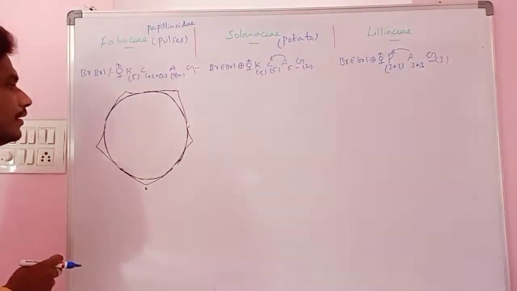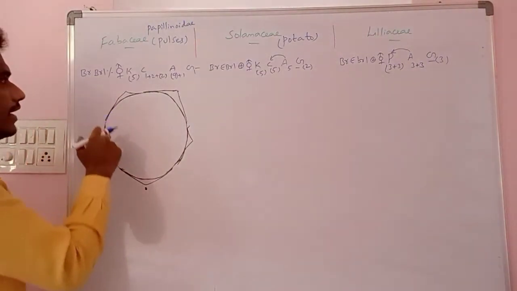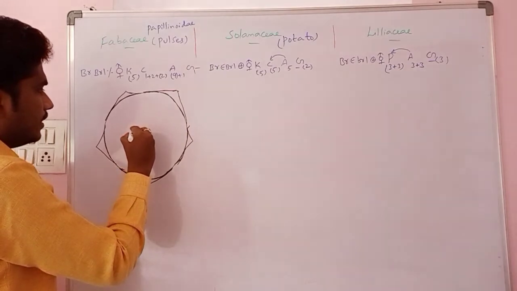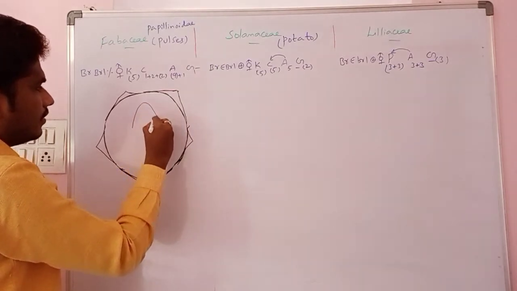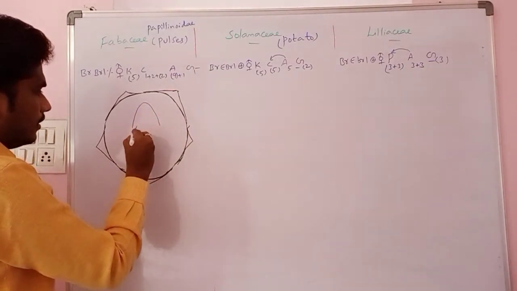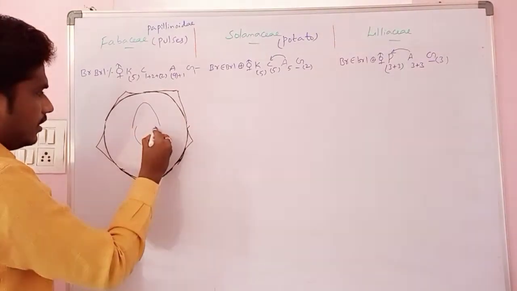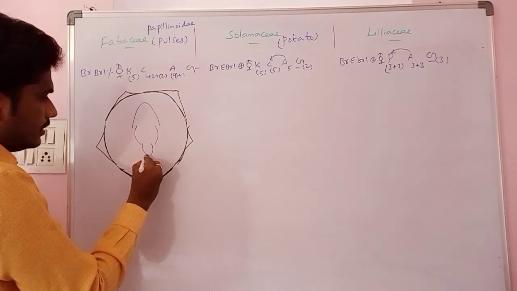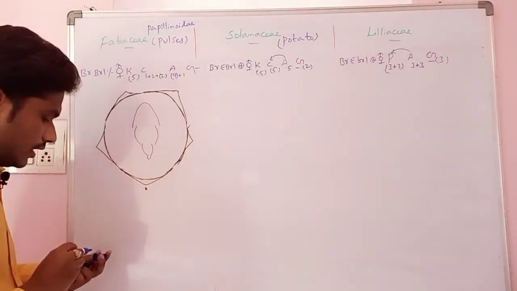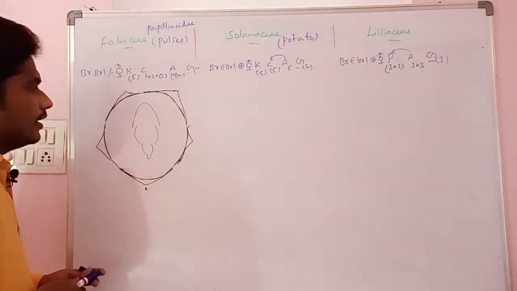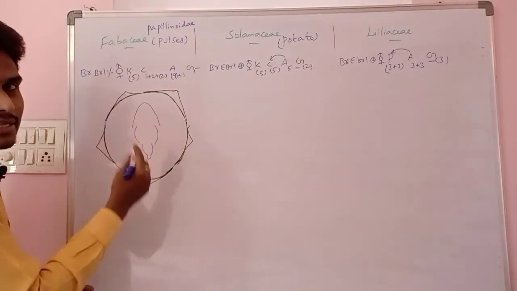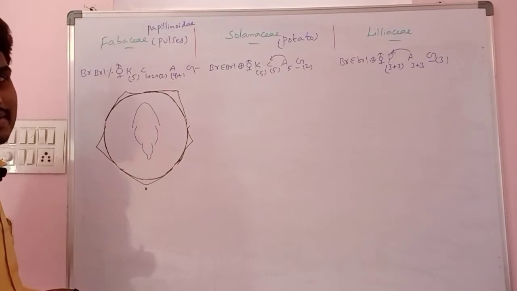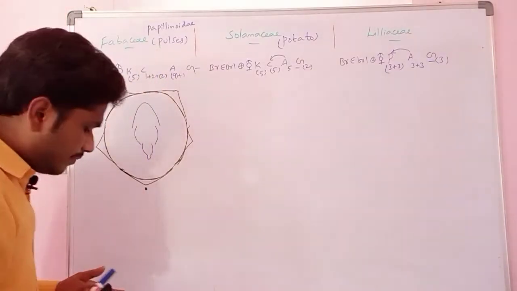Then here, if you see the arrangement of the petals, particularly inside, the standard petal is there, then the wing petals, then the keel petals like this. These are fused actually. Inside, the standard petals, wing petals and keel petals, totally 5 are there. This type of arrangement we call the Papilionaceae condition, that's why we call it the Papilionaceae family.